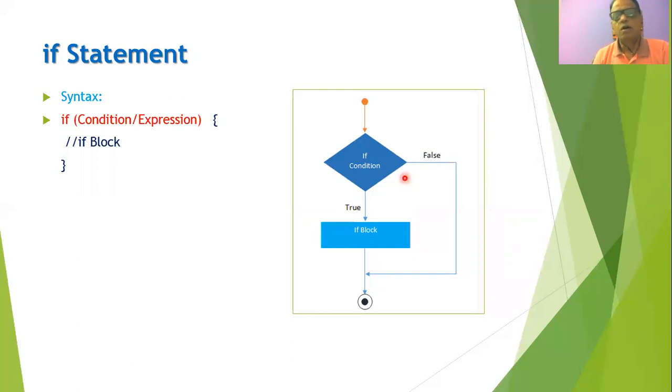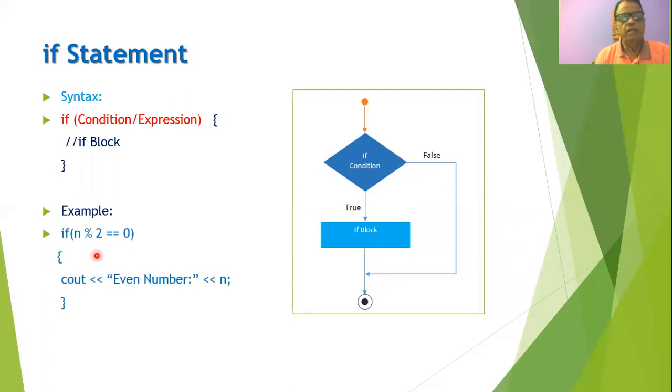If the condition is false, then the control of execution will be transferred to the next statement. That is, in that case, this if block of statements will not be executed. Say, for example, we can write: if, in the brackets, the condition n modulo 2 equal to 0, then we print a message that this is an even number. Whenever a number is completely divisible by 2, it is called an even number. So if this condition is satisfied, this statement will be executed. If the condition returns a false value, this statement will not be executed.